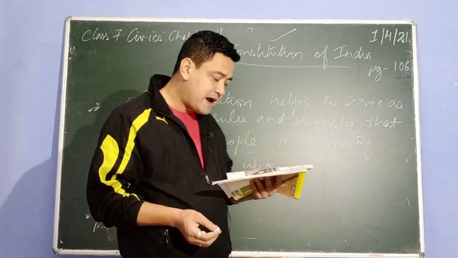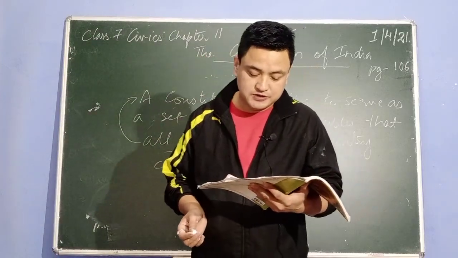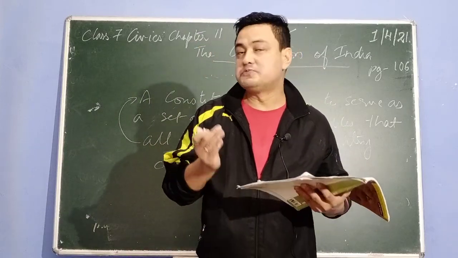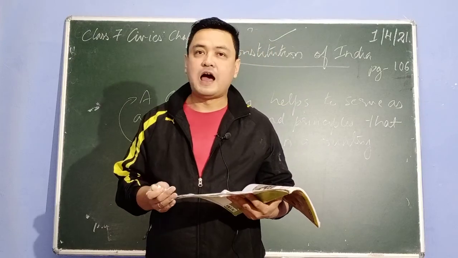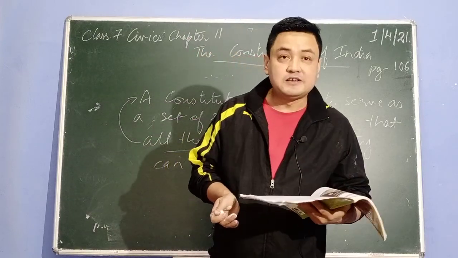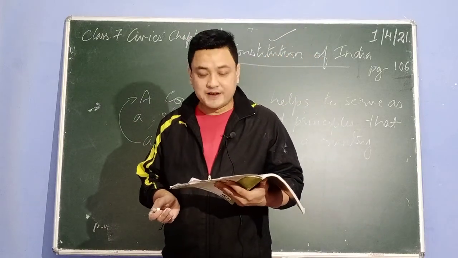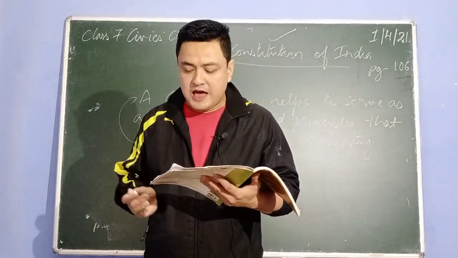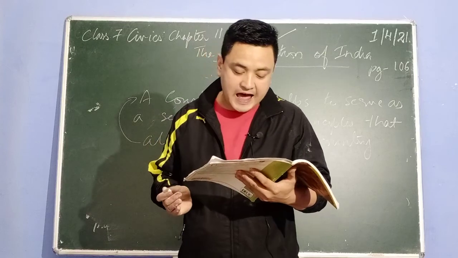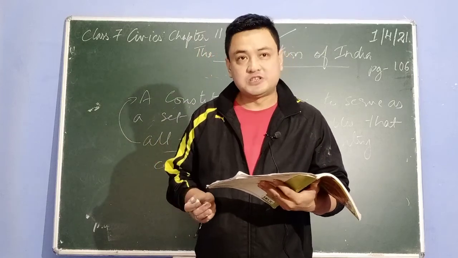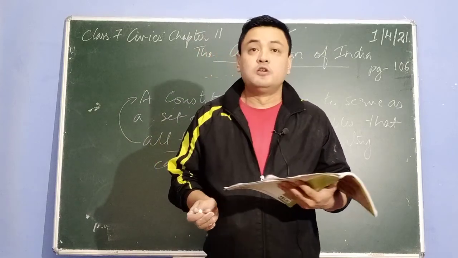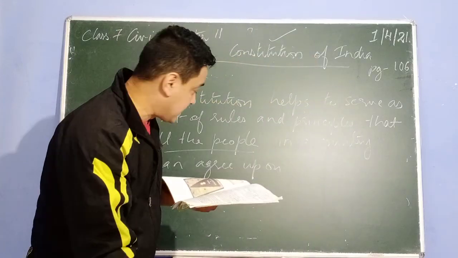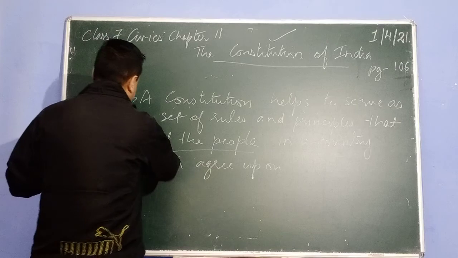Today, most of the democratic countries in the world have a constitution. Democratic means a democratic form of government, which is made by the people, for the people and of the people. So there is equality in the country. And it is not necessary that all countries have a constitution which is democratic also. The constitution serves various purposes. The first purpose is written in a book, we are studying about that.